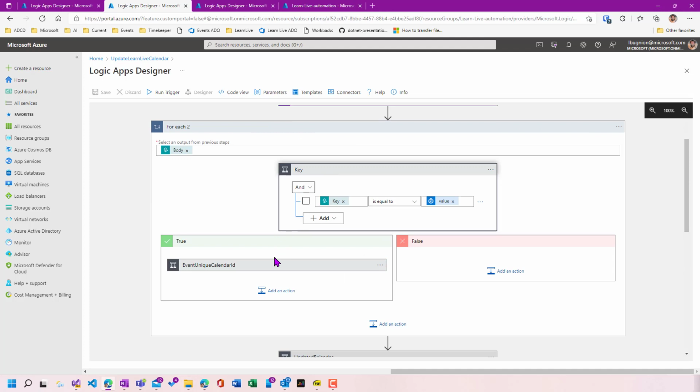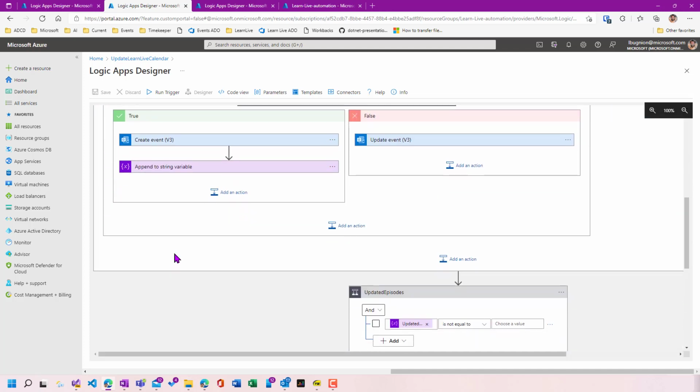So you can see that I have here some conditions. I have here the possibility to either create an event or update an event depending on if I have the ID for the calendar item or not yet.